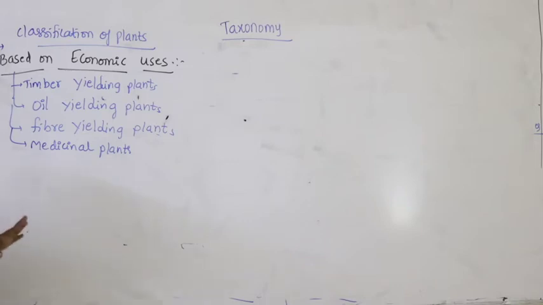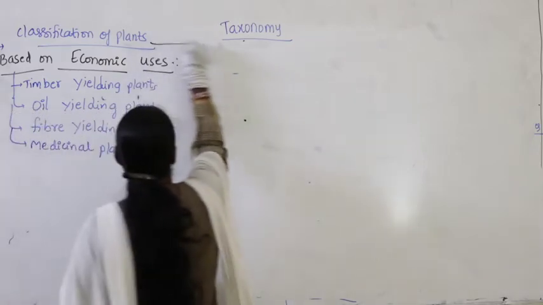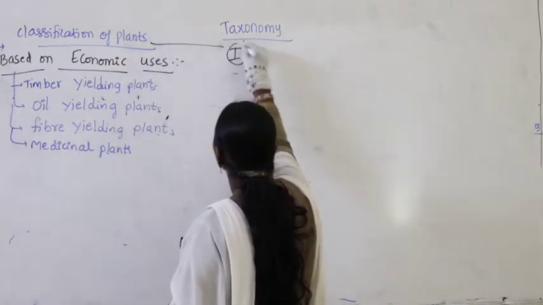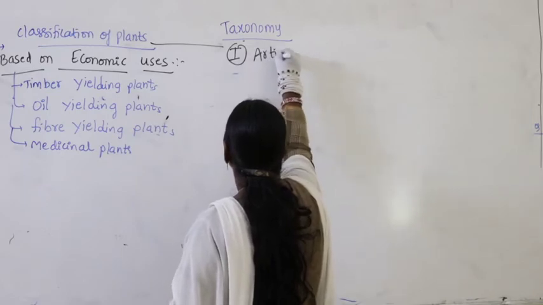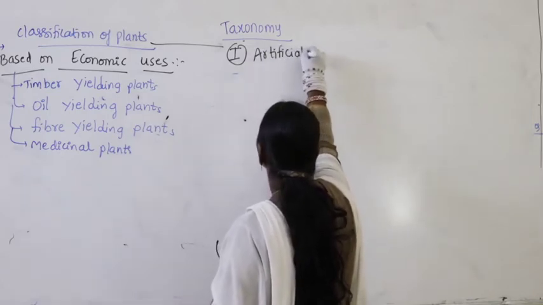Now this classification of plants slowly was started by different people. Slowly, different systems of classification evolved for classifying plants across the world. Now let us study; we have three different classifications. The first one is called the artificial system of classification.